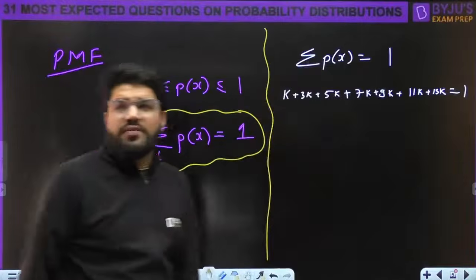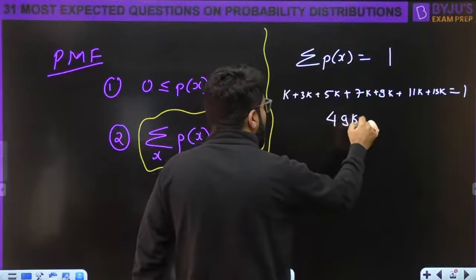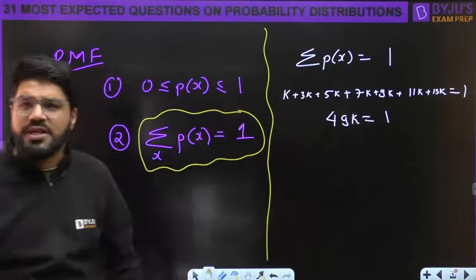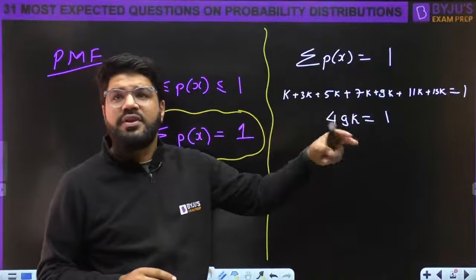Right. So we have the sum of the first 7 odd numbers. It's going to be 7 square. You can add them yourself, and you're going to get this as 49k. You can add yourself. This is 49k, right? Or you can also apply the technique.